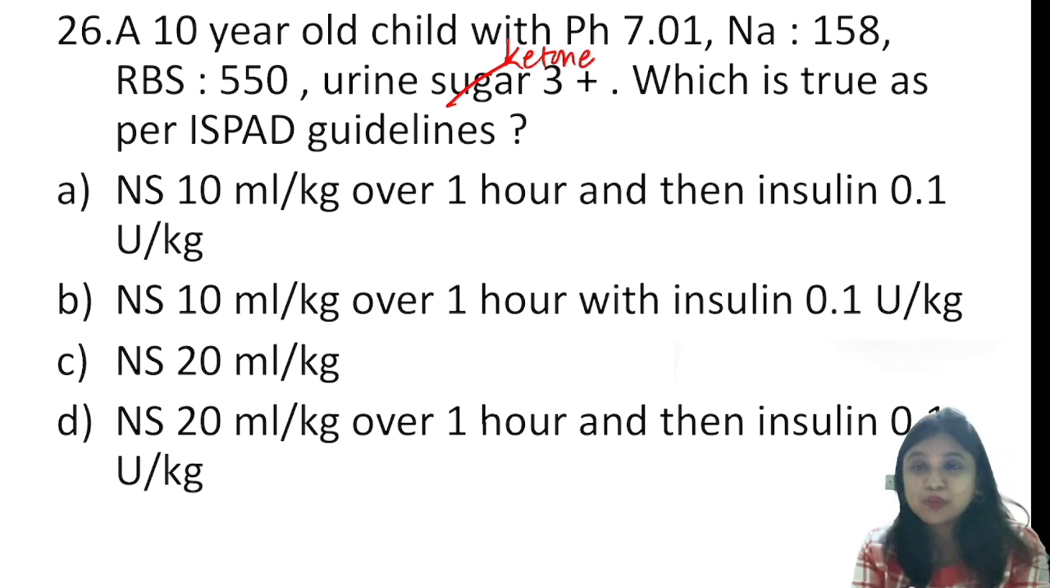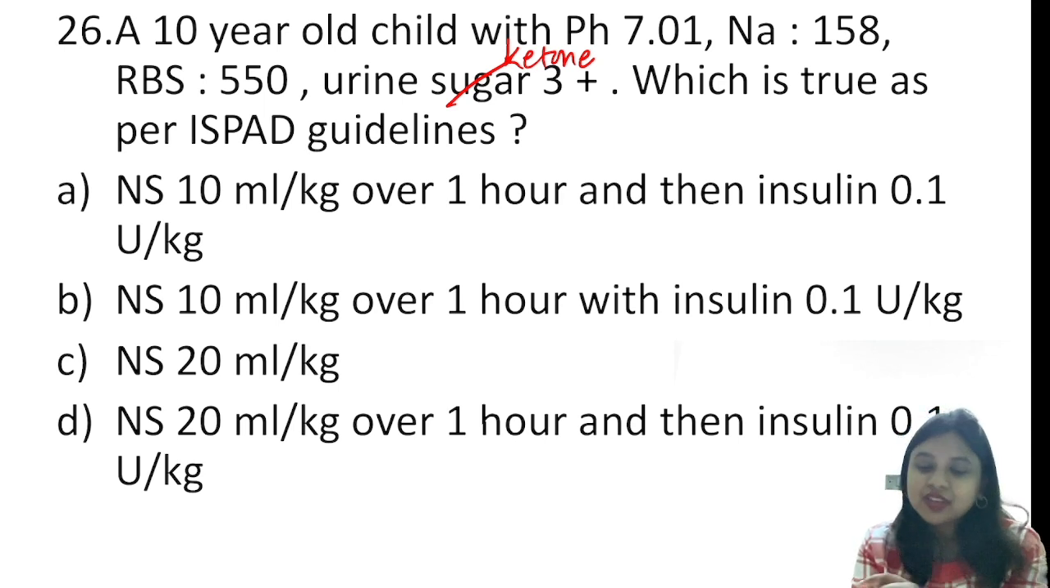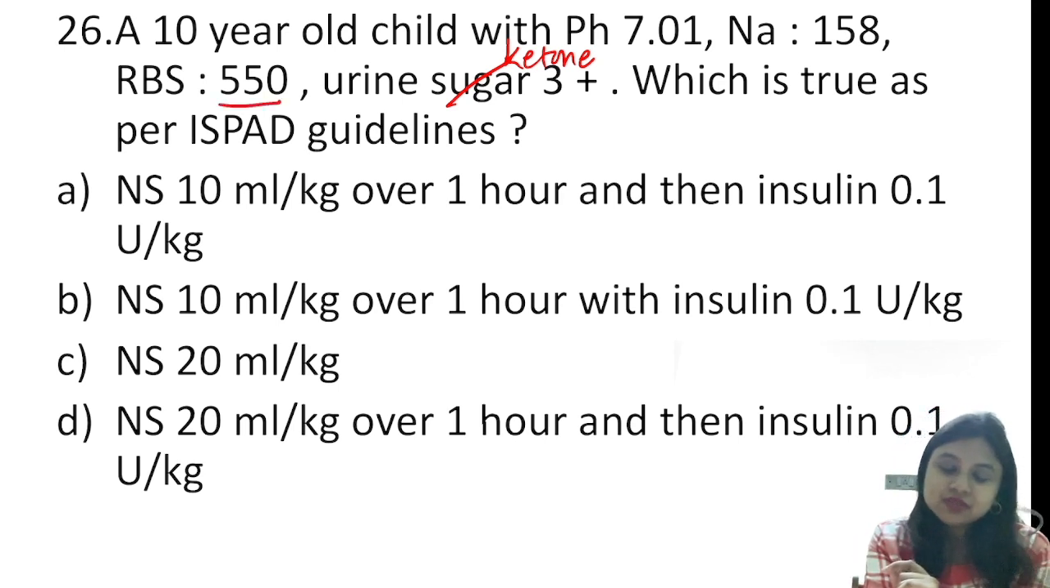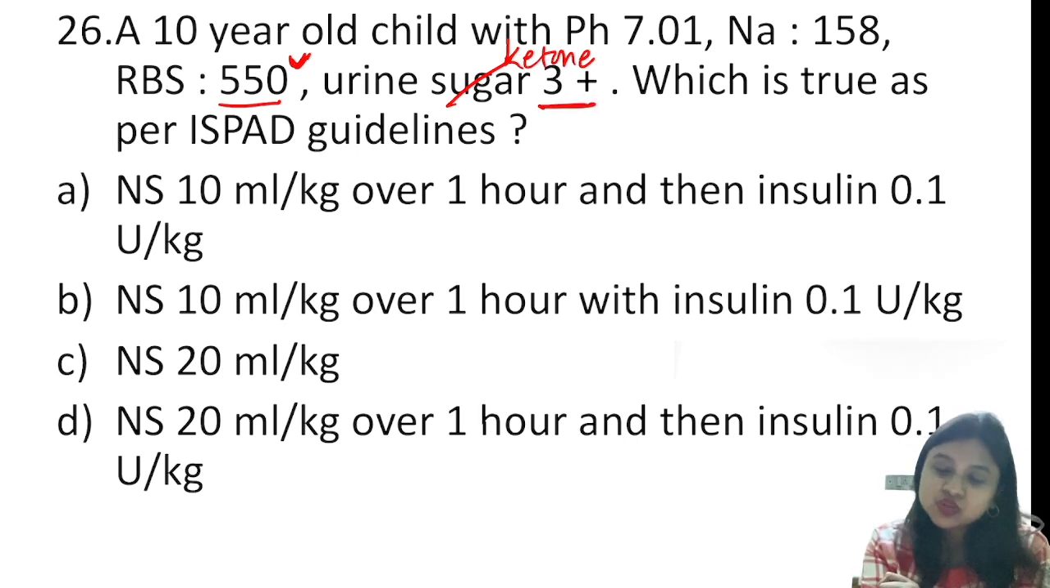But my students told me that it is written urine sugar, so I am very confused about this, but definitely what my sense is still that it is going to be urine ketone, which is true as per ISPAD guidelines. So I think you understood that hyperglycemia is there, ketonuria is there, and acidosis is there.